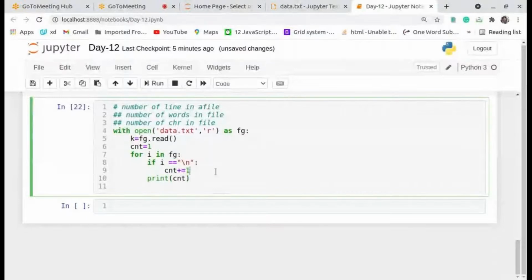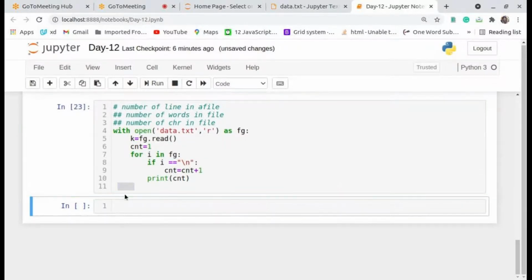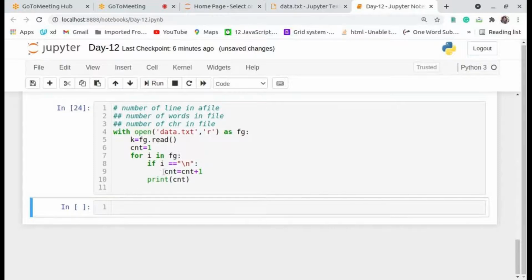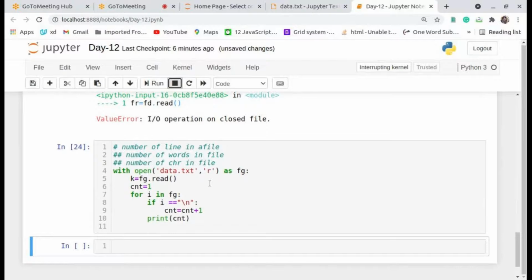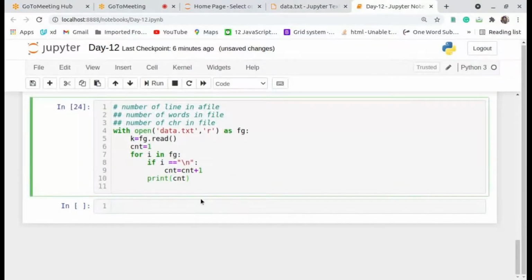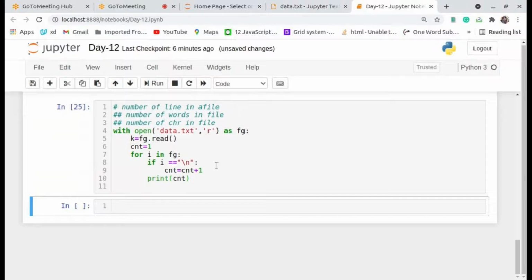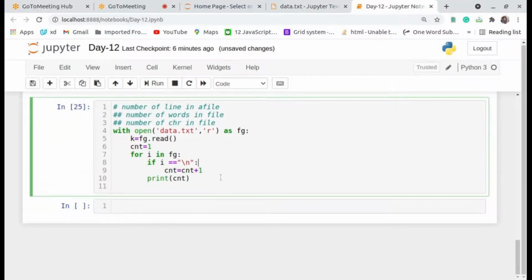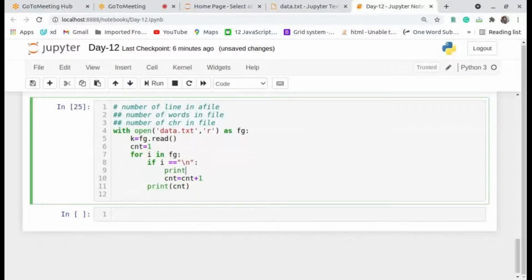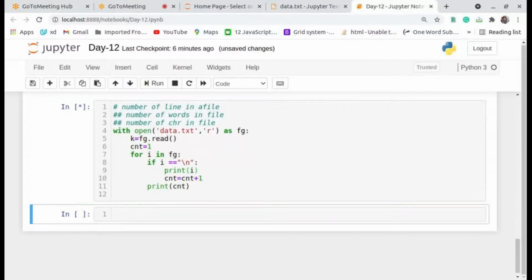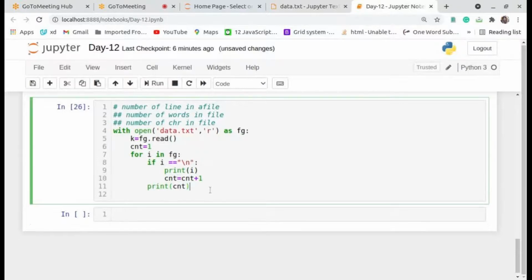Now I will take that cnt equal to cnt plus 1. Now give me a second. I think my terminal was stuck. Now just give me a wait. Print of i above the condition. Interrupted.